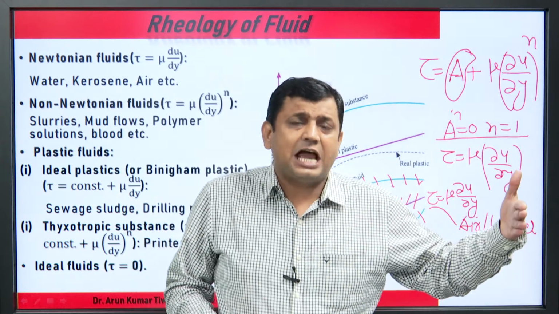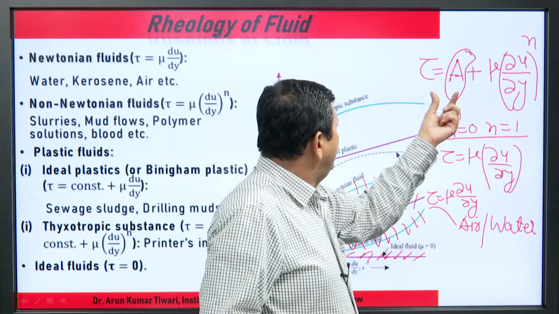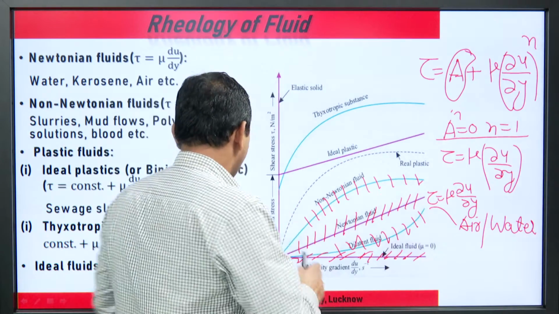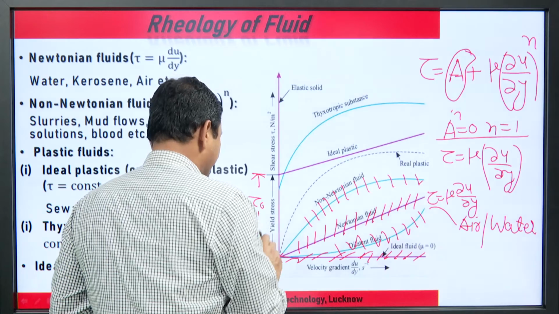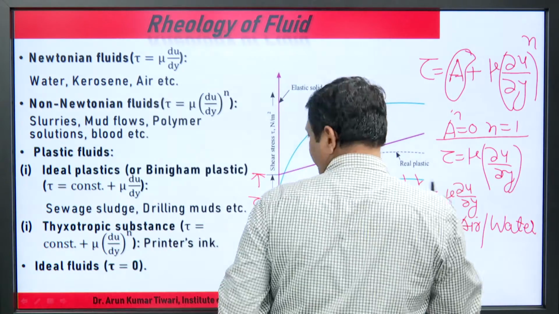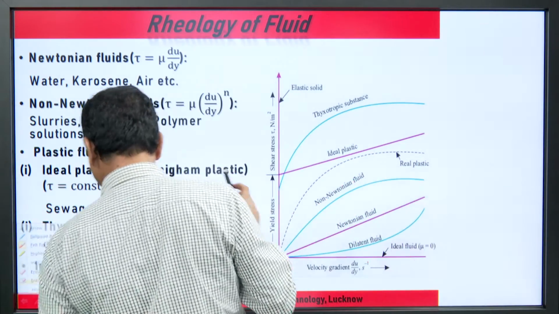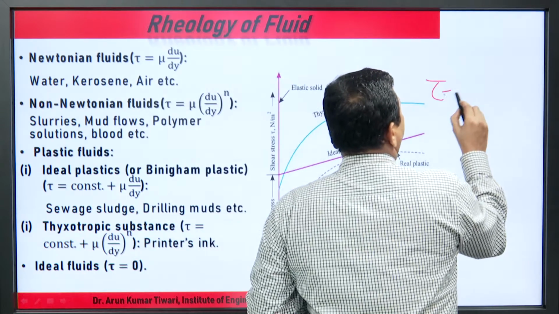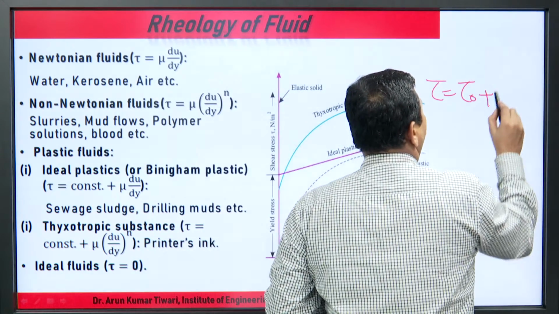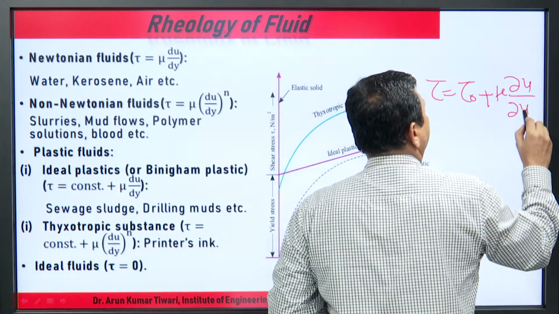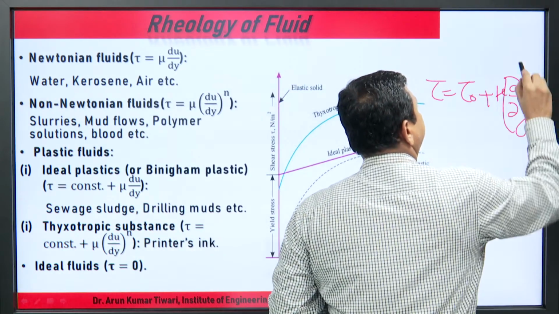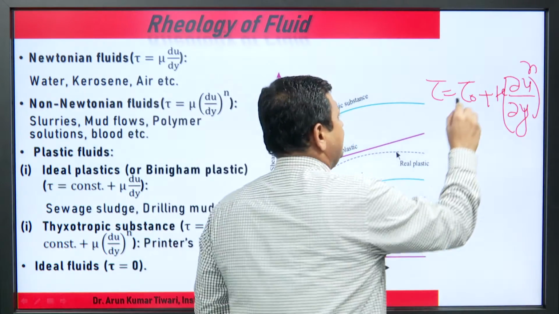So it is the same pattern, but some initial stress is there. This means the existence of shear stress, tau naught, some initial stress, then mu du upon dy power n.